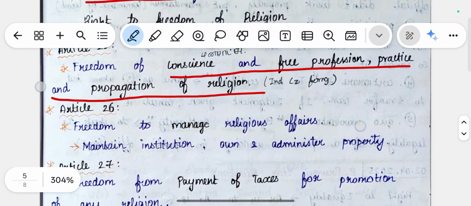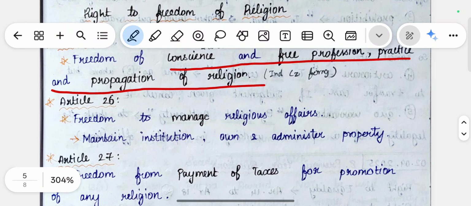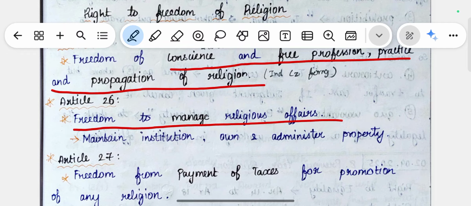The next one is Article 26. Article 26 states the freedom to manage religious affairs. So we have the right and the freedom to manage religious affairs, like maintaining an institution for a particular religion, or administering any property for religion. We have the freedom for this under Article 26.